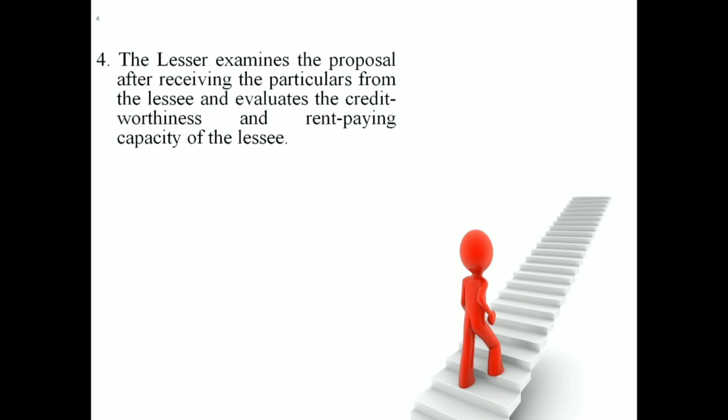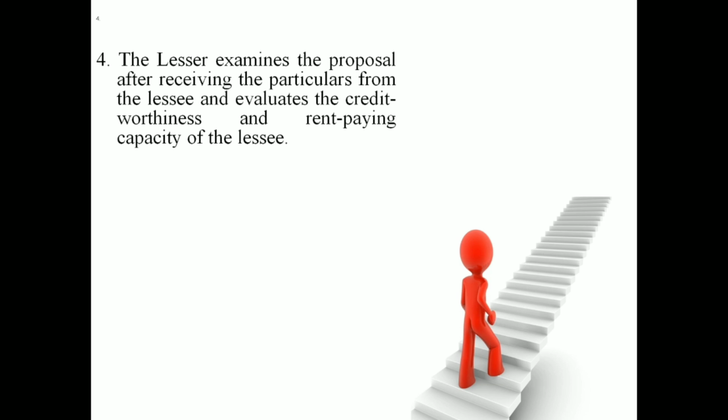Once you have gone through all these things, the lessor examines the proposal after receiving the particulars from the lessee. There will be an evaluation process on the part of the lessor regarding the things submitted by the lessee, especially regarding the use of the asset, paying the rentals, time period, all these things you have to evaluate.